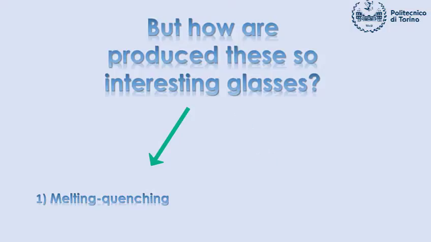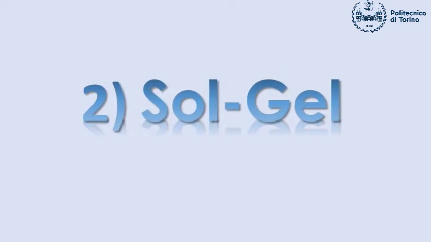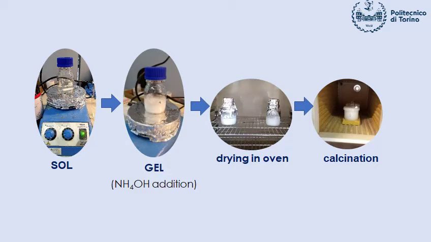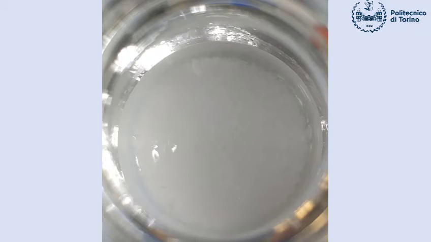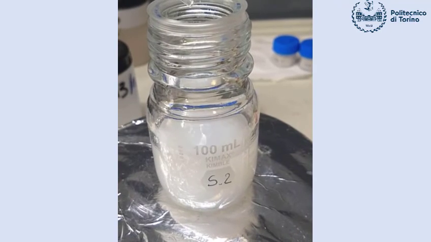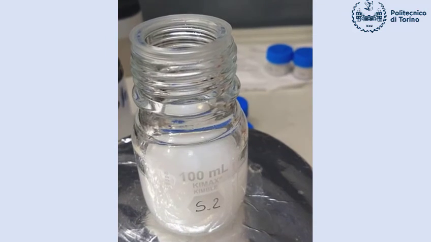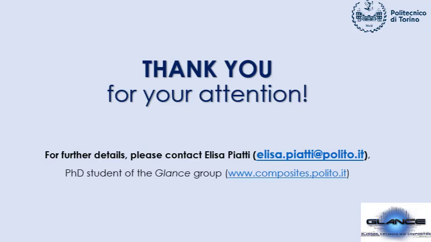The second technique is the sol-gel. In this case, the main glass precursors are in the form of liquid. This is the sol, made of a mixture of glass precursors and solvents, such as water and ethanol. The sol is converted into a gel. The addition of a catalyst such as an ammonia solution accelerates the formation of the gel. Now we have our bioactive glass and we can use it for bone regeneration.